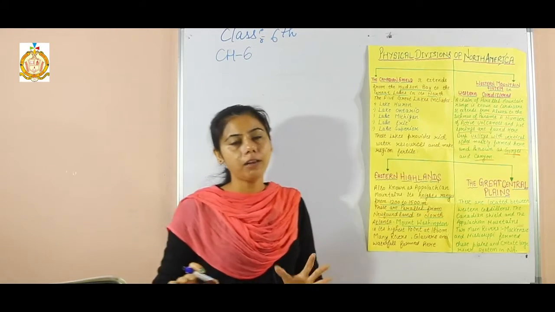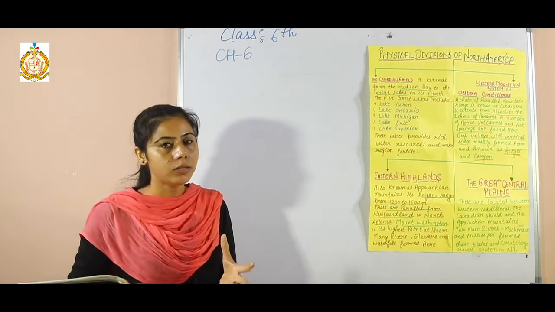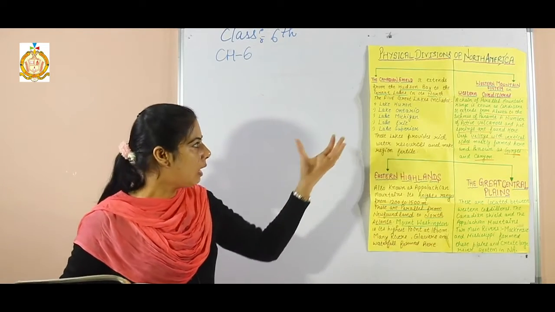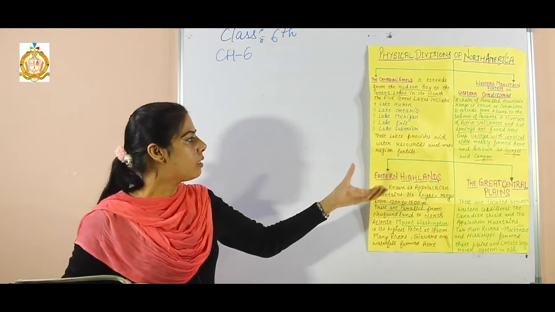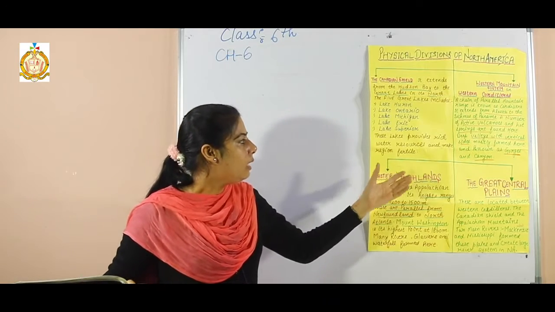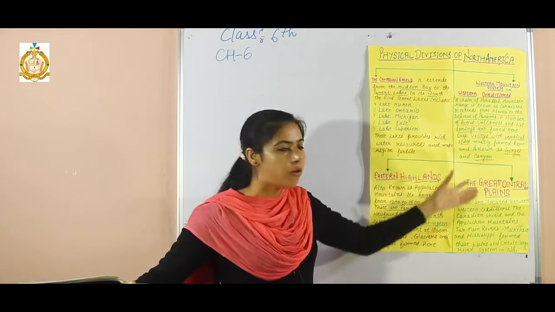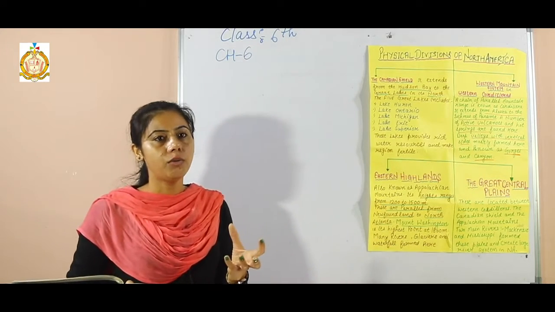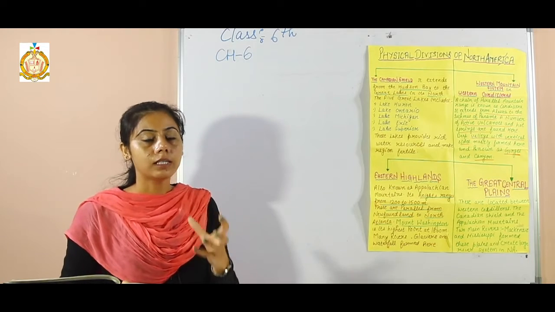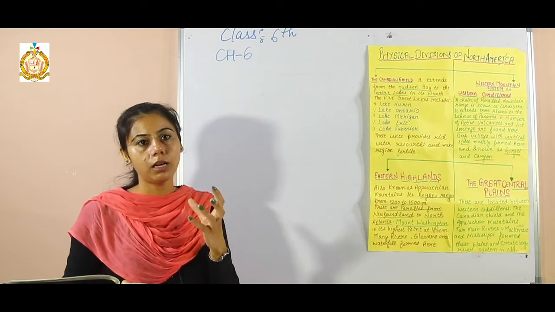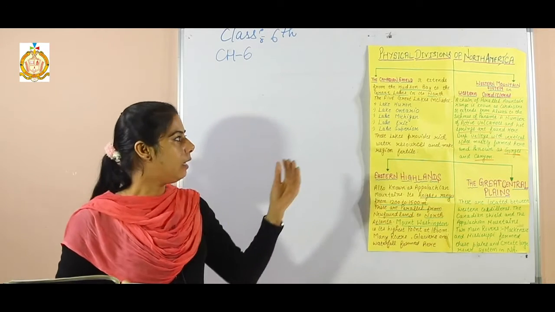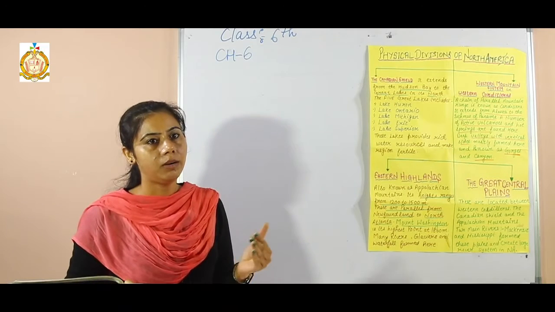A number of active volcanoes, extinct volcanoes and earthquakes are also found in the Western Mountain System. Deep valleys with vertical sides are mostly formed here, and these valleys are known as canyons and gorges. Canyons and gorges, narrow deep valleys, are also located in the Western Cordillera.